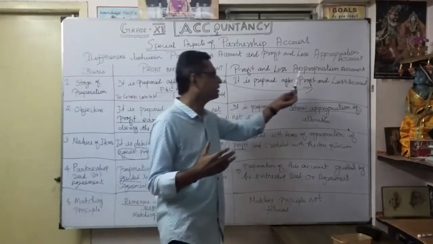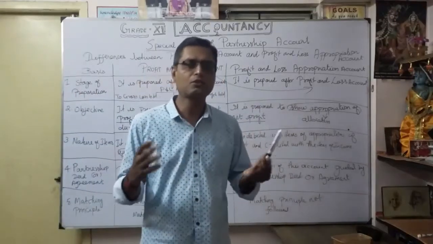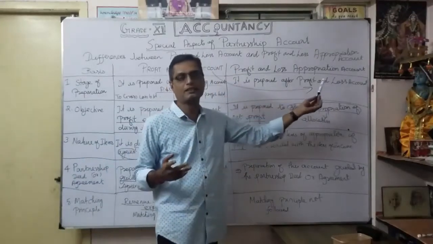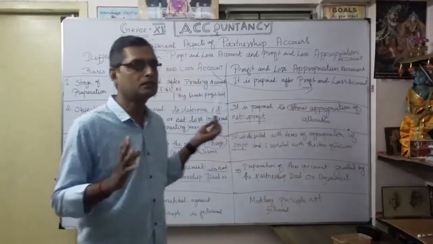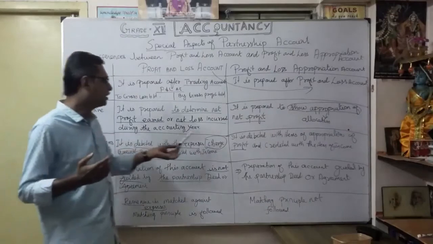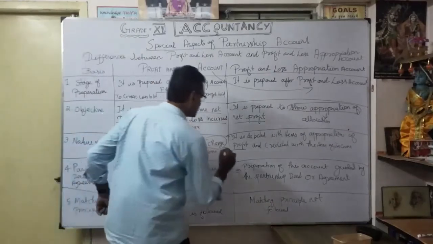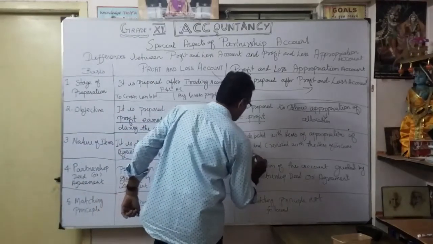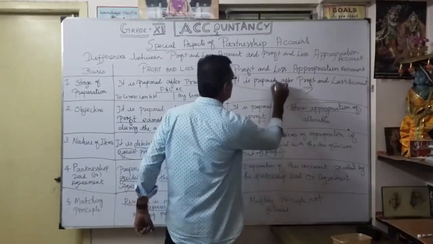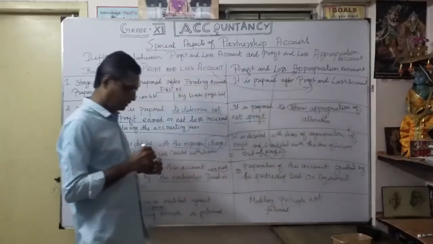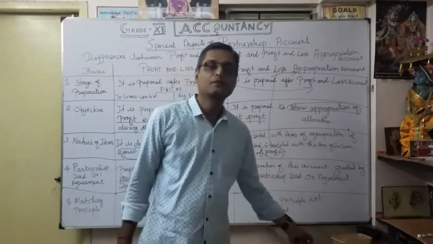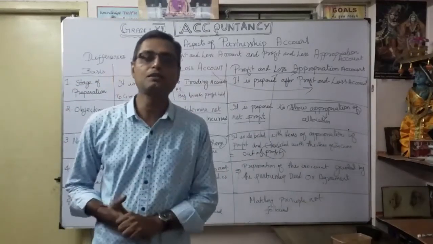But in a profit and loss appropriation account, it is not like that. There is no question of following the matching principle. It is based upon the further allocation of profit shown in the appropriation account. I repeat once again, the third point, nature of item: in the profit and loss account it is called a charge against profit, and in the appropriation account it is called out of profit. So only when there is a profit do we prepare the appropriation account. That's the total of 5 differences, very important between the profit and loss account and the profit and loss appropriation account.